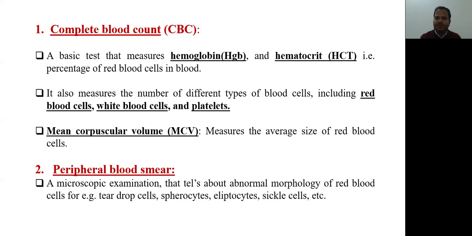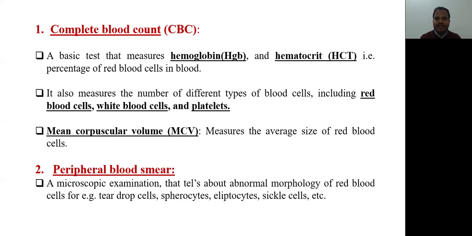These are all important. Mean corpuscular volume should be seen last, to see the average size of the red blood cells. As we have already seen, normal MCV level is 80 to 100 femtoliters. If it is more than 100 femtoliters, the red cells are macrocytic. If it is less than 80 femtoliters, the red cells are microcytic. So this is the first investigation, complete blood count, in which we have to see all these parameters.